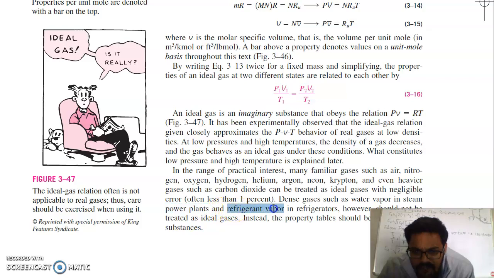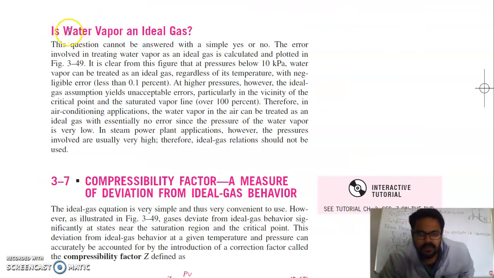Water vapor in power plants and refrigerant vapor in refrigerators, however, should not be treated as an ideal gas. Instead, the property tables should be used for these substances. The question arises, is water vapor an ideal gas or not? The question cannot be answered with yes or no, because water vapor can be treated as an ideal gas, but with some conditions. The error involved in treating water vapor as an ideal gas is calculated and plotted in figure 3-49. It is clear from this figure that at low pressure, below 10 kilopascal or 0.1 megapascal, water vapor can be treated as an ideal gas.